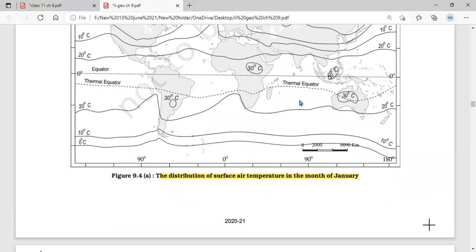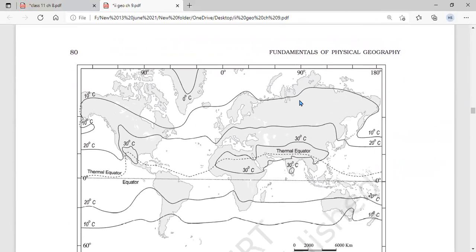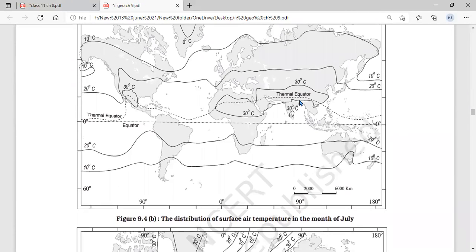So degree Celsius temperature lines are known as isotherms. This is also isotherms, and degree Celsius temperature lines are there.